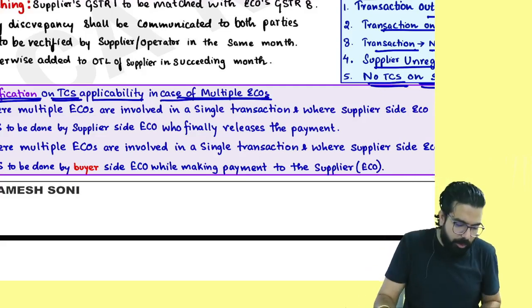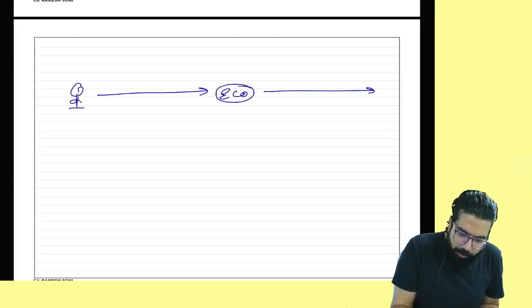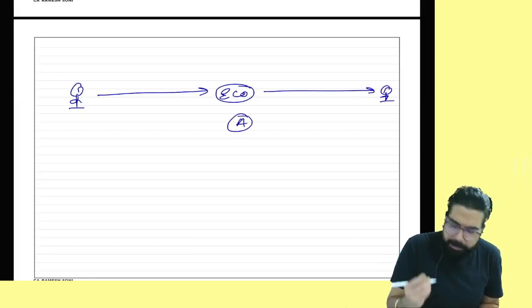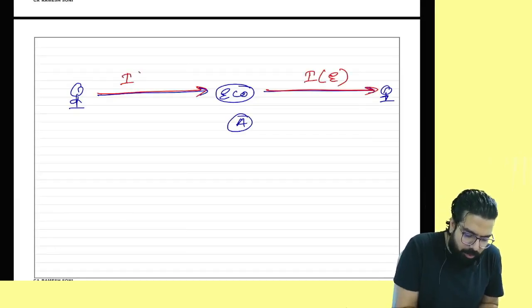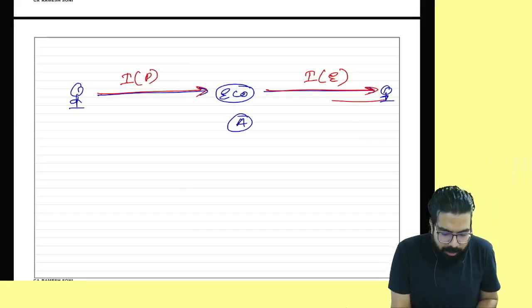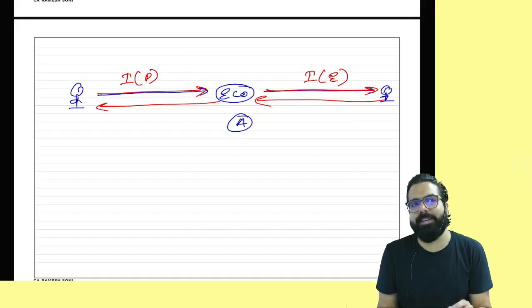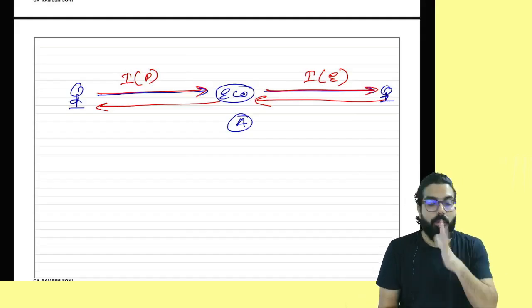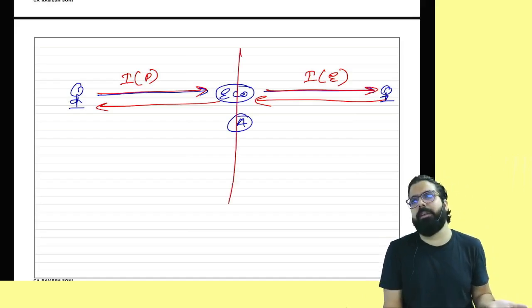Tell me one thing. If I sold the goods to one e-commerce operator, and the e-commerce operator is my agent, I sold the goods to e-commerce. I issued the invoice in my name to the e-commerce operator, and e-commerce issued the invoice in its own name. You made the payment to e-commerce, and e-commerce made the payment to me. In this case, TCS or no TCS? No TCS. Why no TCS? Because these are two separate transactions.